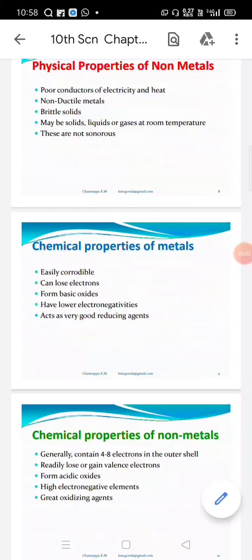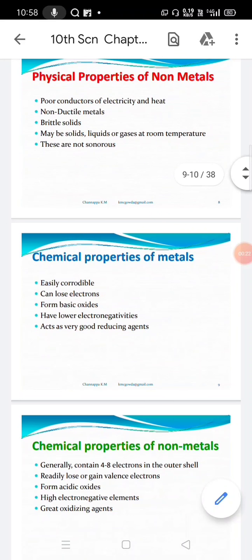When we discuss the physical properties of metals, we also discuss the physical properties of non-metals. Physical properties of metals: I just told you that metals usually have shiny surfaces. They are usually lustrous, and metals are good conductors of heat and electricity. Metals are malleable and ductile. Metals are sonorous. Metals have high density and high melting point.